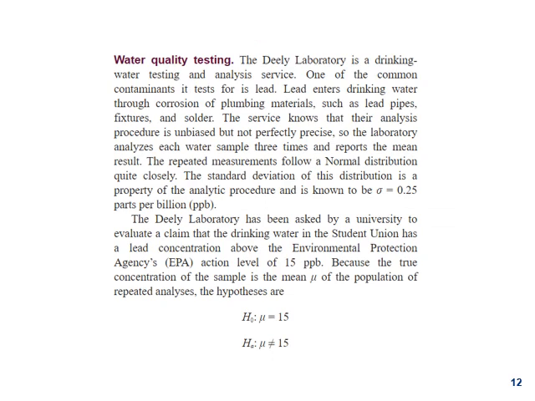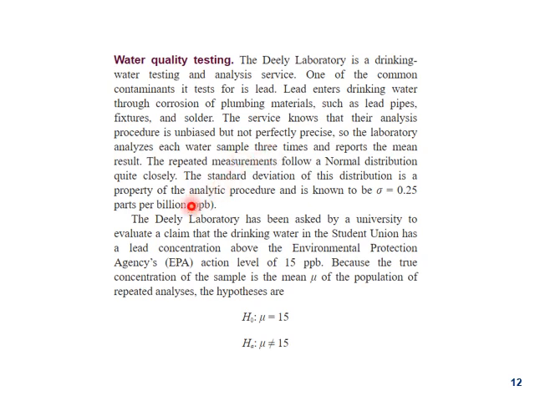Water quality testing. The Delhi laboratory is a drinking water testing and analysis service. One of the contaminants it tests for is lead. Lead enters drinking water through corrosion of plumbing materials such as lead pipes, fixtures, and solders. The service knows that their analysis procedure is unbiased but not perfectly precise, so the laboratory analyzes each water sample 3 times and reports the mean result. The repeated measurements follow a normal distribution quite closely, and the standard deviation of this distribution is a property of the analytical procedure and is known to be